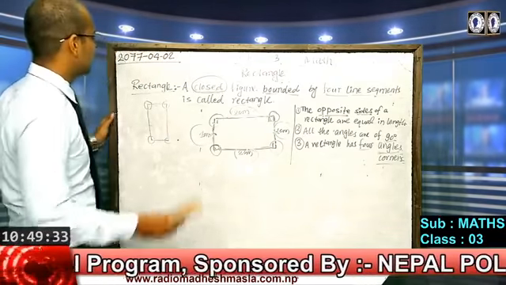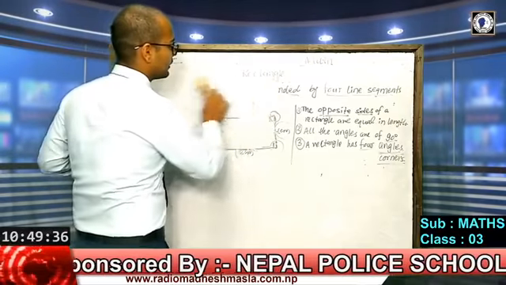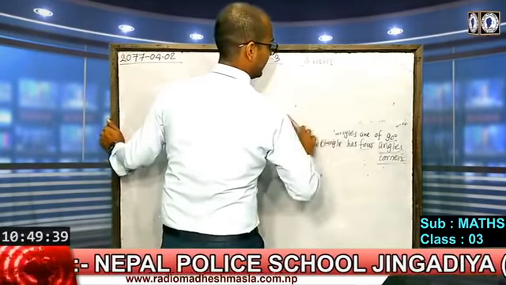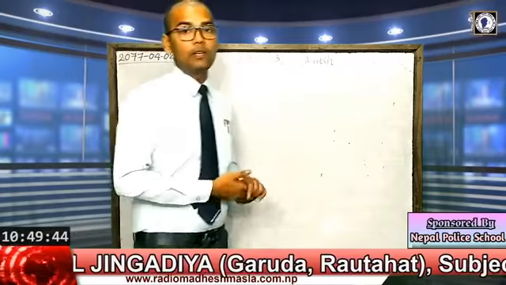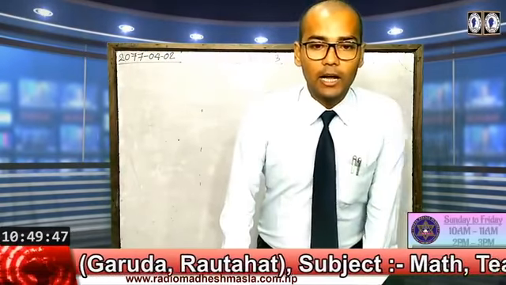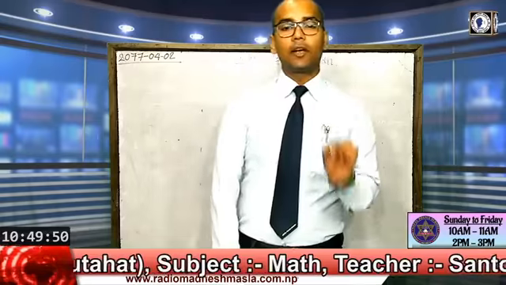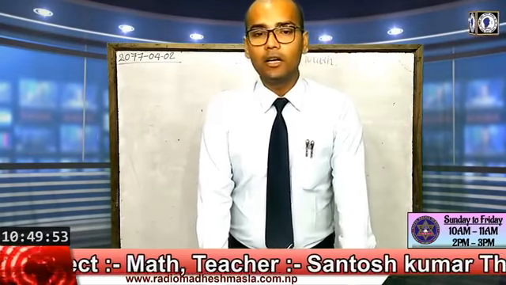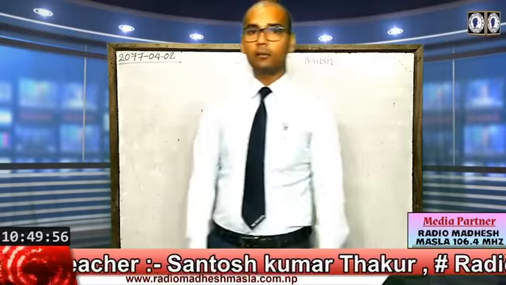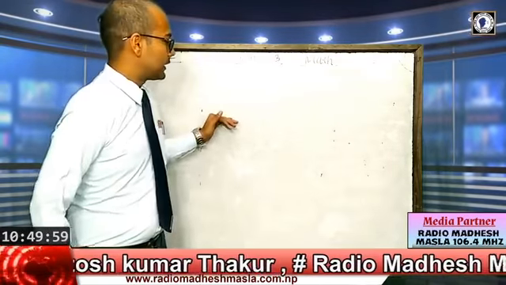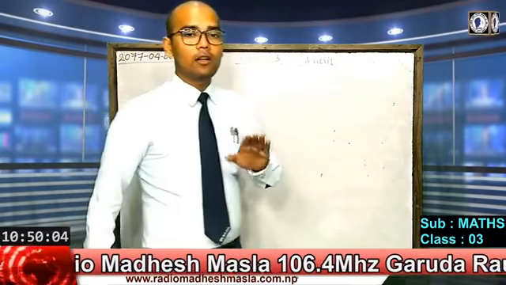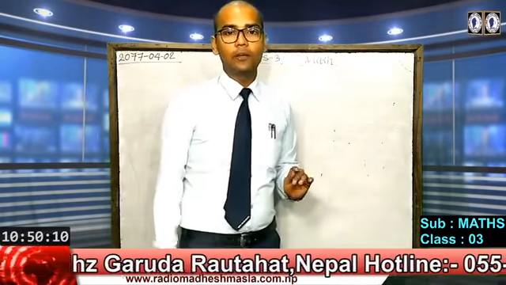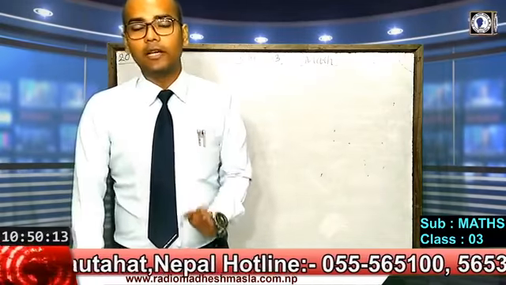Now we need to discuss some questions related to the rectangle. So now students, tell me how many line segments are in a rectangle? There are 4 line segments in a rectangle. In the same way, if we talk about the vertices or the angles or the corners, there are also 4 vertices, corners and angles in a rectangle. Each of the angles is 90 degrees in a rectangle.